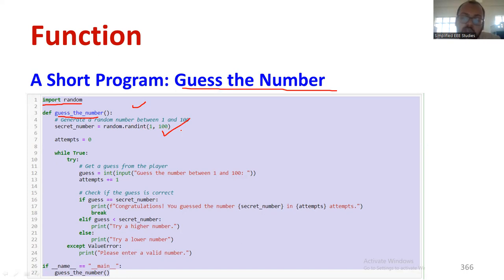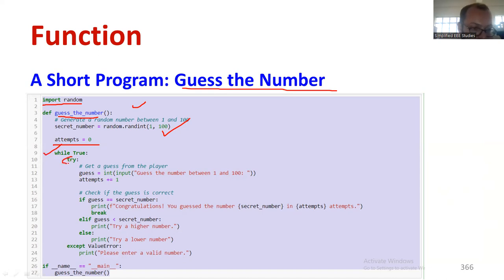Later, you need to create the range, that means 1 and 100. I need to assume a number. It's a play or a game like assuming a number, and it gives so many clues based on which finally it reaches the answer. Okay, assuming the number and finally reaching a particular number. So initially the attempt, we are making 0. There is no attempt. Okay, and creating a while loop.